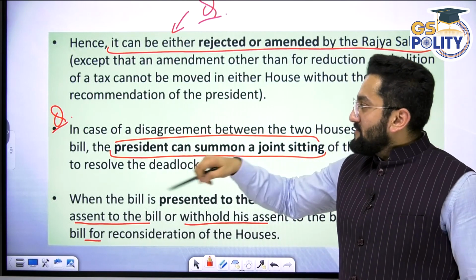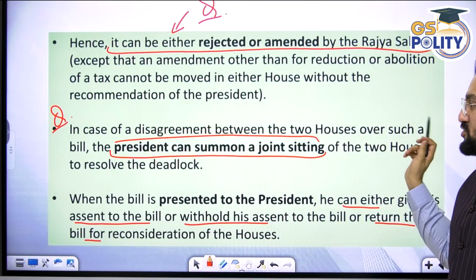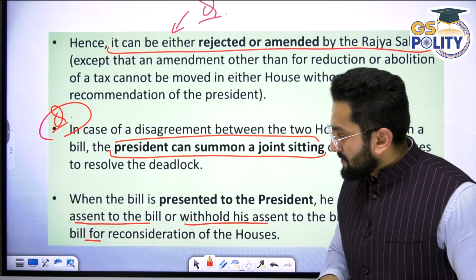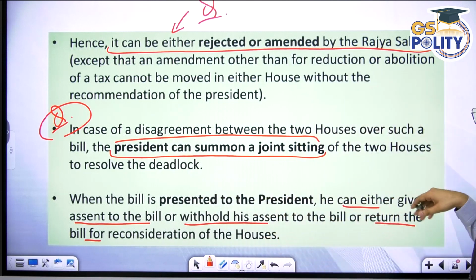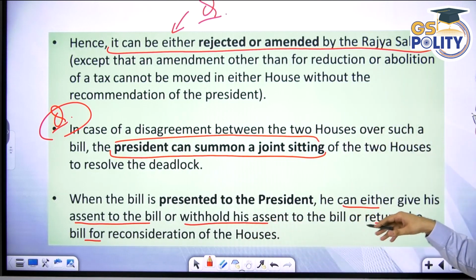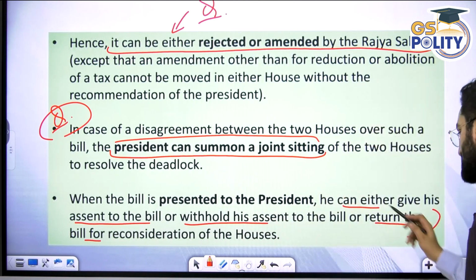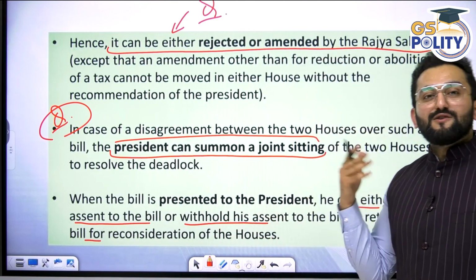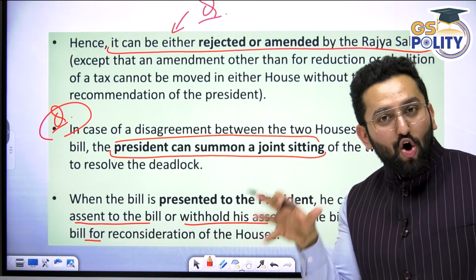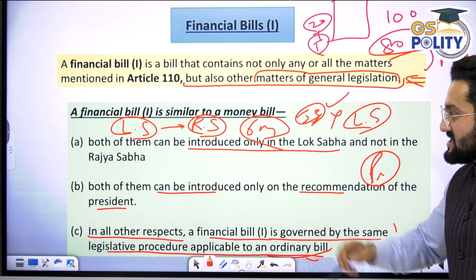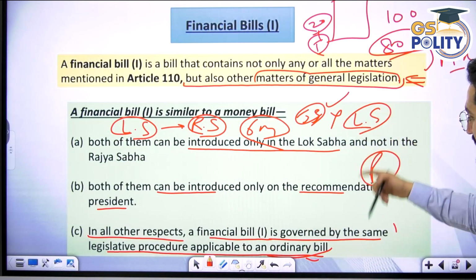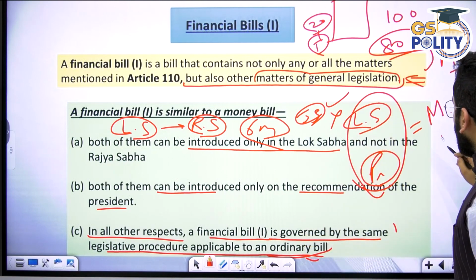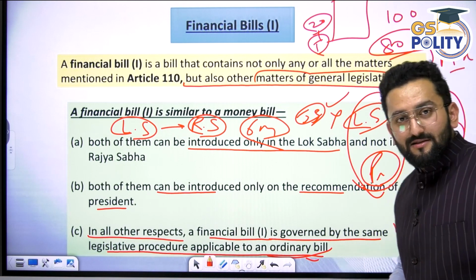Okay. Now, in case of a disagreement between the two houses, the President can summon a joint sitting, already told you. A question has been asked by UPSC many times on this statement. When the bill is presented to the President, he can either give his assent to the bill, withhold his assent, or return the bill for reconsideration. This means the third power, suspensive veto, which is not available to the Honorable President in case of money bill, is there in case of finance bill class 1, because it is acting like an ordinary bill in all other respects, except just two respects: introduced in Lok Sabha and presented by prior recommendation of the President, where it was equal to money bill. Right?